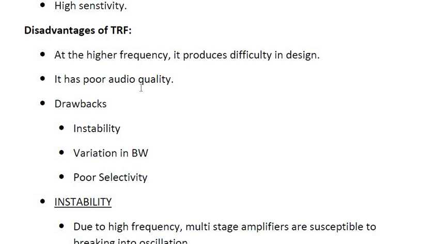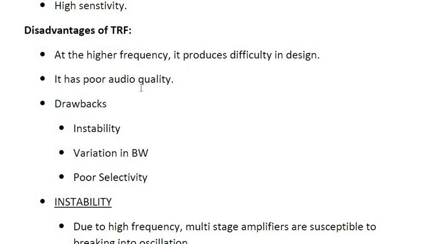It is also the second major limitation of your tuned radio frequency receiver, because this TRF receiver has instability due to the large number of RF amplifiers which are all tuned to the same center frequency. Why are we not having stability? Because we will be having 2 to 3 radio frequency amplifiers, so they are tuning a lot.